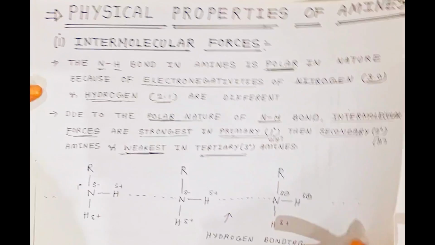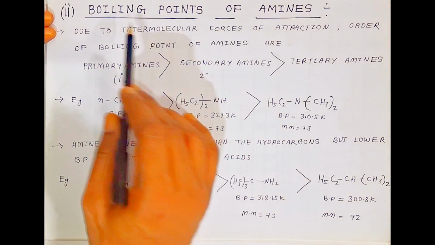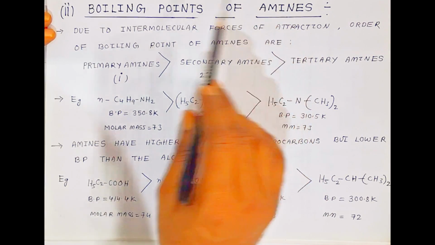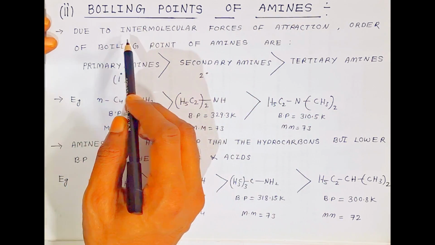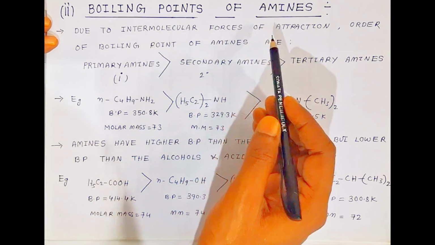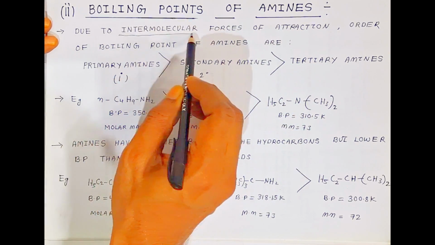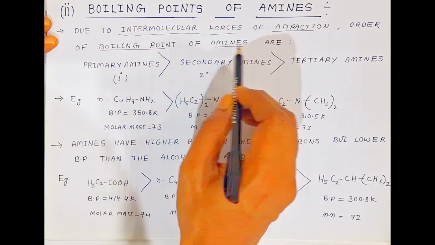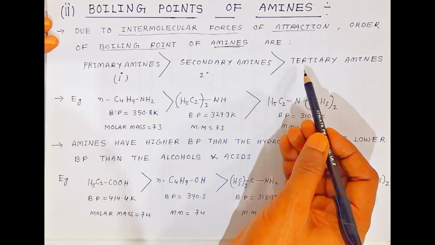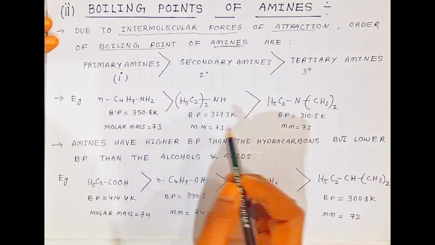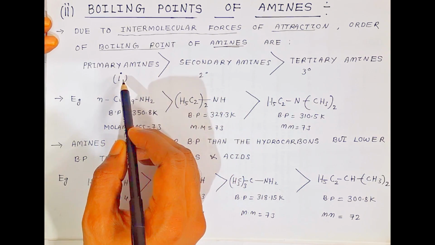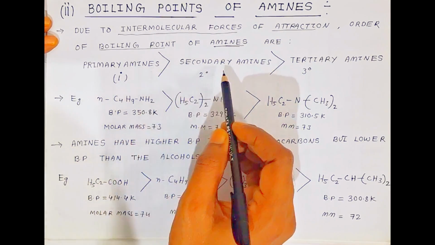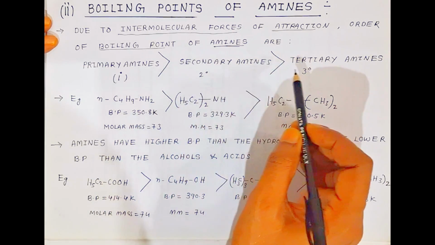Now students, the second physical property that we are going to see here is the boiling point of amines. In amines only, how the boiling points are there. Here also, intermolecular forces affect the boiling point. Due to the intermolecular forces of attraction, the order of boiling point of amines, in amines we have primary, secondary and tertiary, third degree amines. Primary amines, because the intermolecular forces are very high, the boiling point will be very high, as compared to secondary and as compared to tertiary.